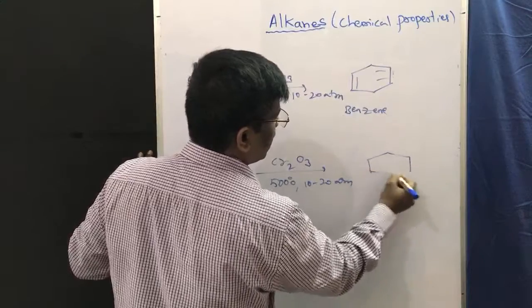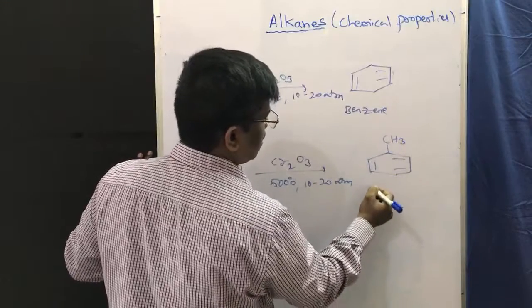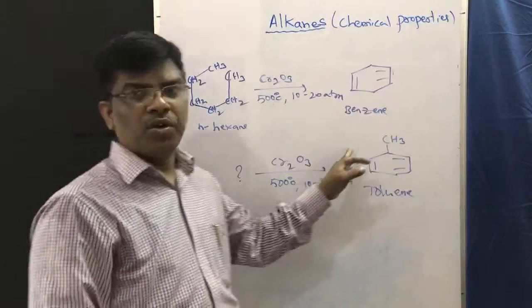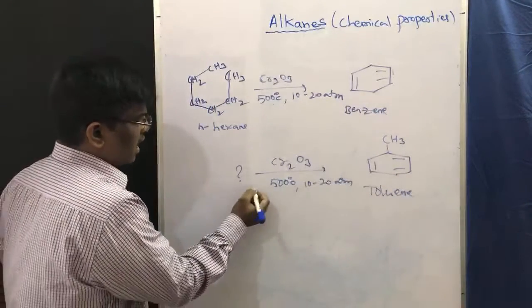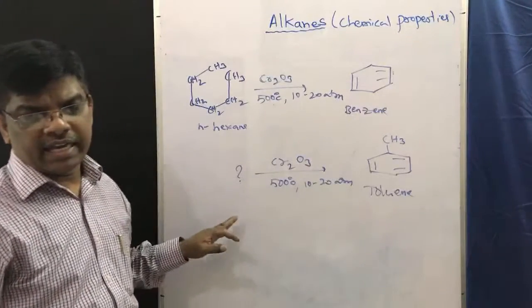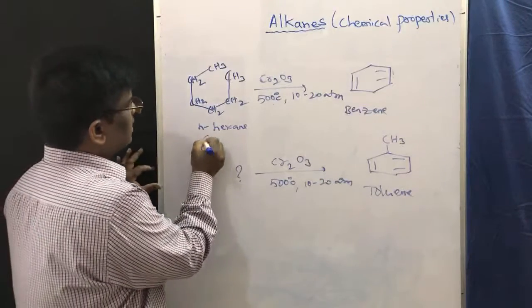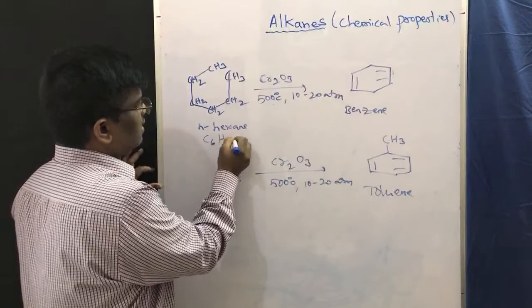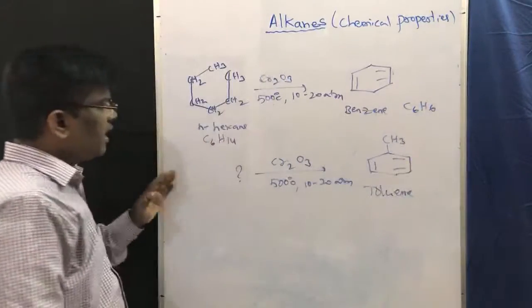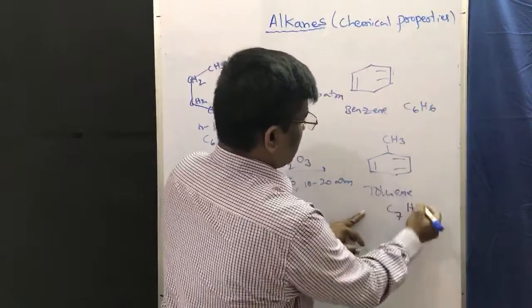If I want to make toluene, CH3 benzene, toluene, what do I have to take at the left hand side? So hexane gives benzene. If I want to make toluene, what should I take? Yes, friends, any guess? Here 6 carbons are there, C6H14, and here C6H6. If I want, here how many? C7, H8.